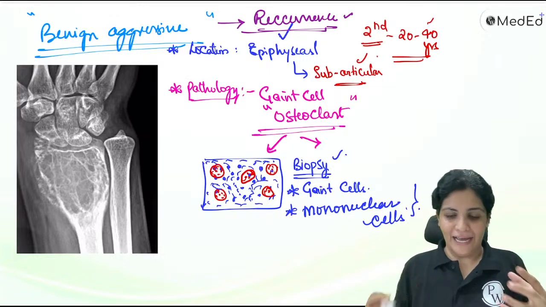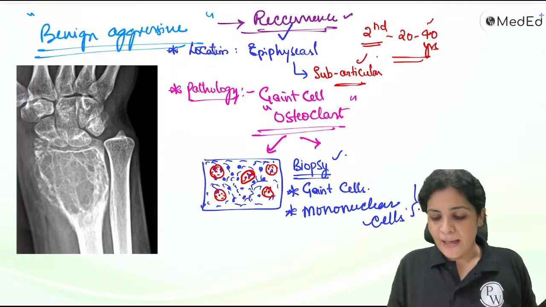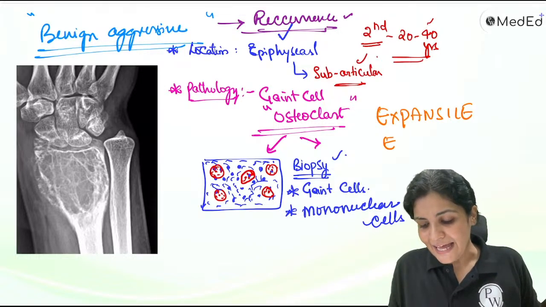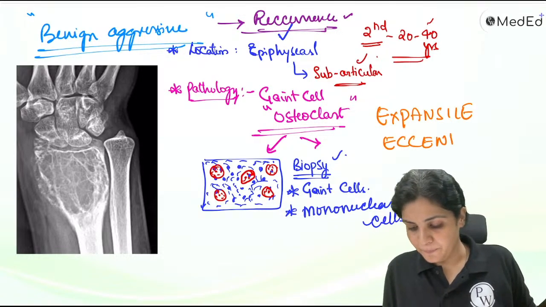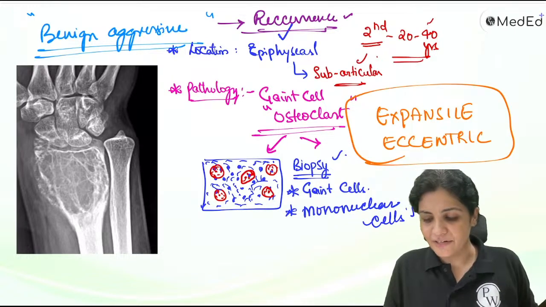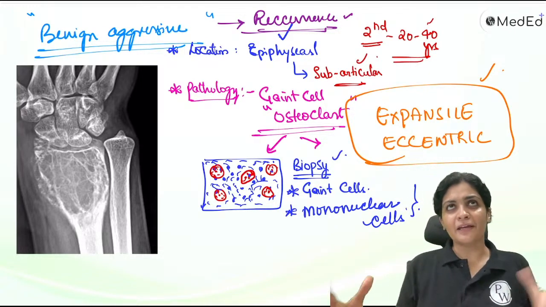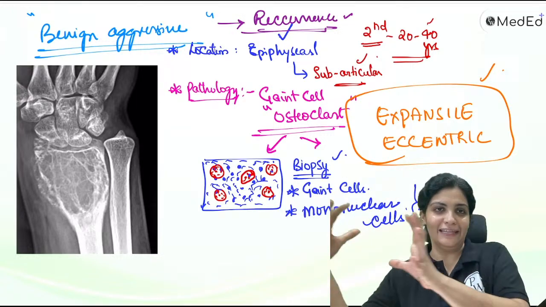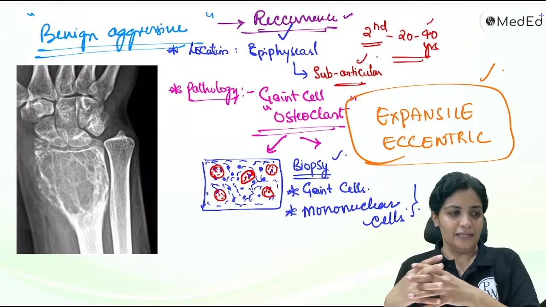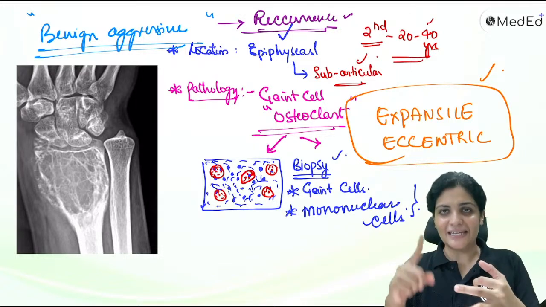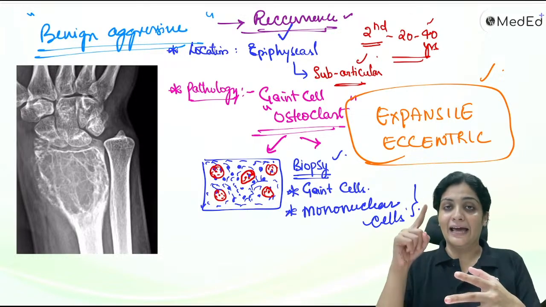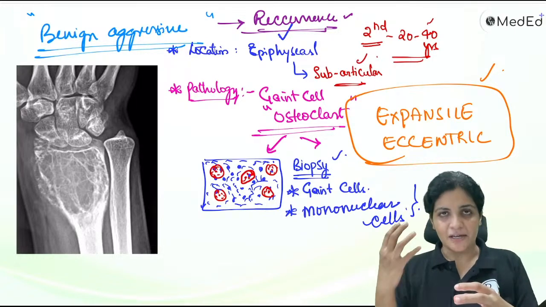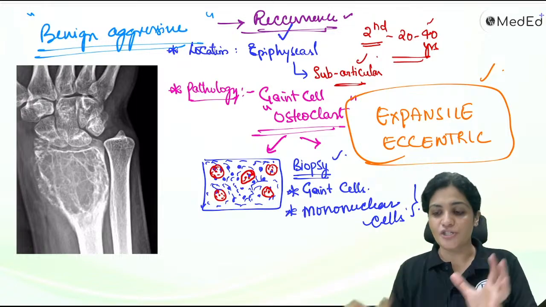It obeys all the benign rules and regulations, but this is an expansile tumor. It is an expansile eccentric tumor. What is eccentric? Eccentric is something outward, it doesn't stay in the center. So it is expansile, eccentric, epiphyseal in location, and a benign aggressive tumor. These are all the things, away from the center, which describe your giant cell tumor.